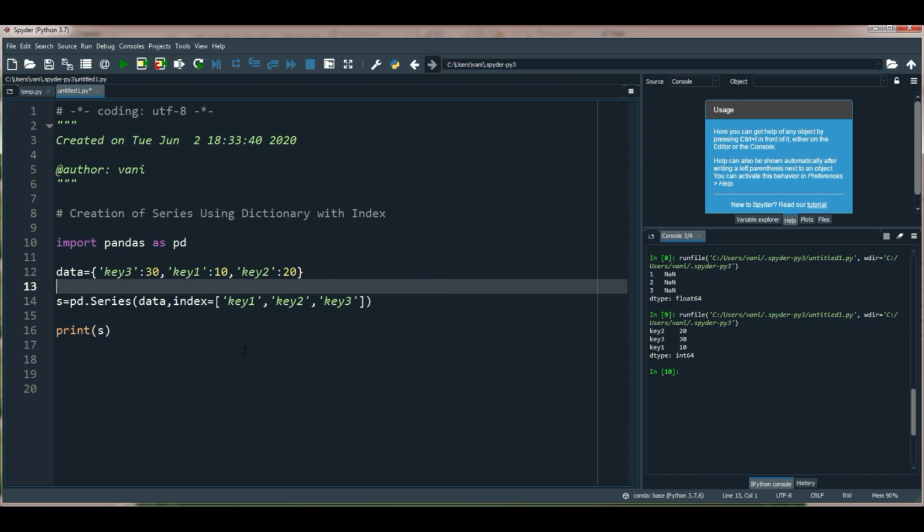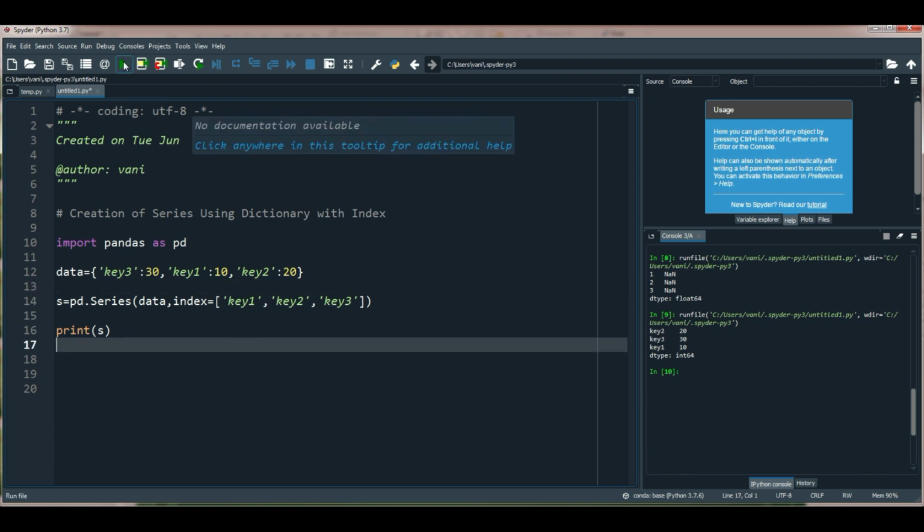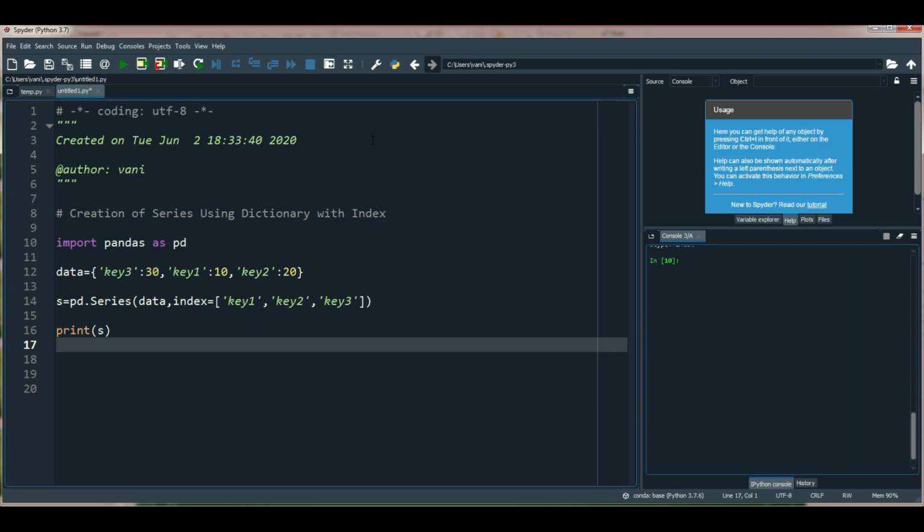Next I need to print the series. Let's run the program. Observe the difference here. Key 1 10, key 2 20, key 3 30. As we have passed the index, observe the output here.